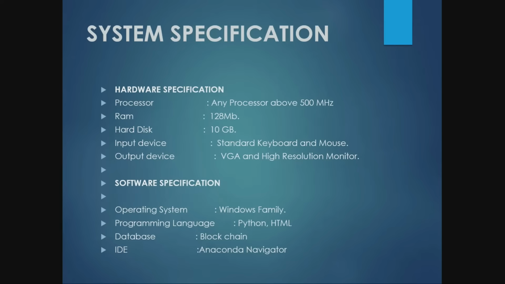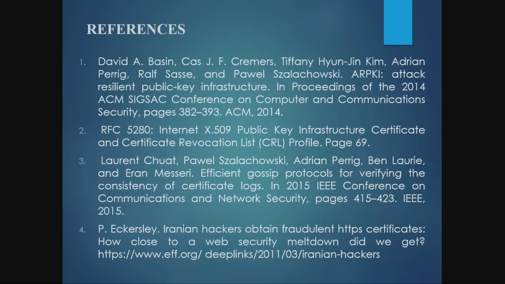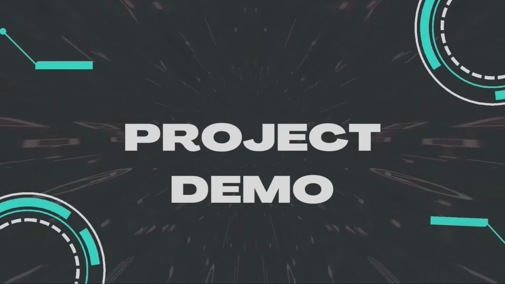For system requirements, you need a minimum of 4 GB of RAM to run this system. We are using Python and HTML for creating and running the project and for verification. For the database, we are using the Ethereum blockchain for storing all the data. We are using Anaconda IDE for executing this project. References for this project are also given. While purchasing this project, you can get all of these. Let's move on to the project demo section.